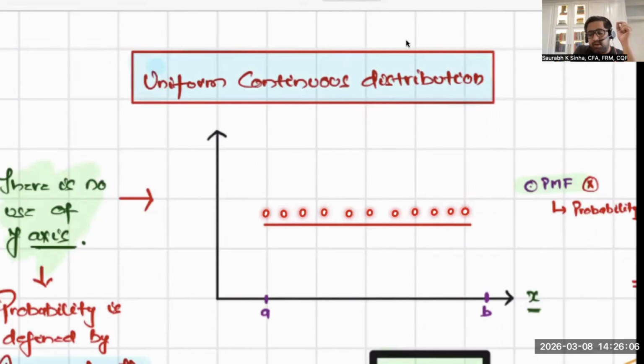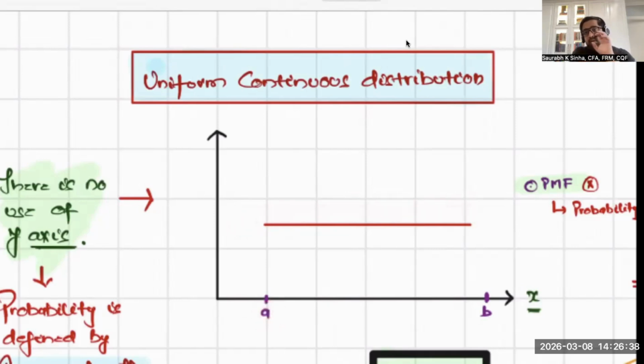So the probability of A happening, say A is a number, say 4. What is the probability of 4.00001 happening? What is the probability of 0.2 happening? What is the probability of 0.3 happening? So on and so forth. It is continuous. Please do not make the mistake of plotting a uniform continuous distribution this way. It is continuous in nature, so you cannot plot pointers like Bernoulli, binomial or Poisson distribution.